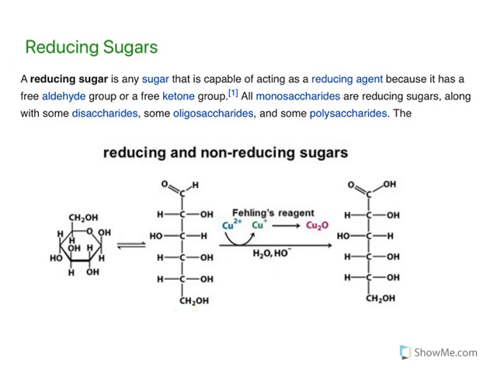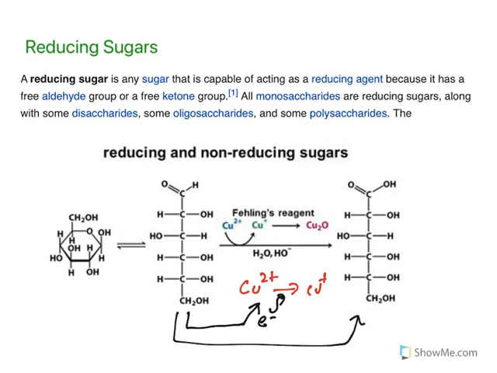Let me repeat this again, this is an important one. Cu2+ is converting to Cu+. How is it getting converted? By taking up an electron. From where is it getting that electron? From this glucose. That means glucose is reducing Fehling's reagent. In turn, glucose is getting oxidized. Because it is reducing, it is called a reducing sugar.